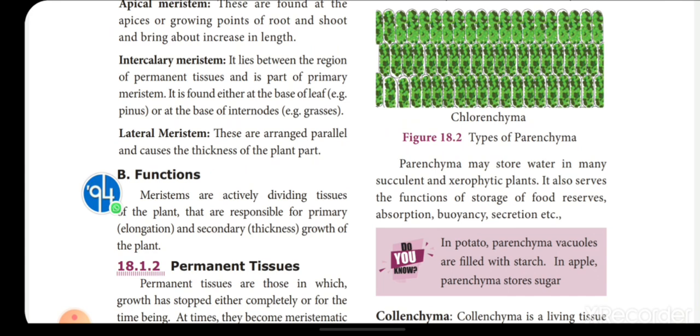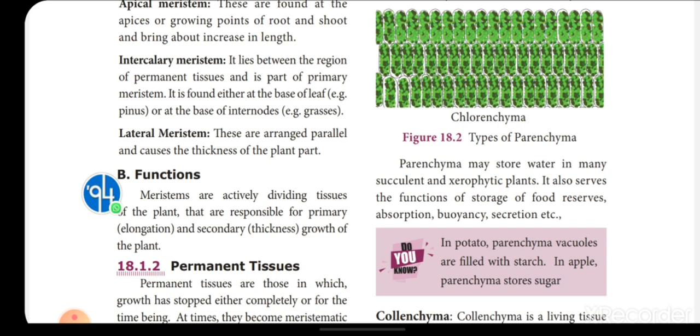When we look at the functions of parenchyma, in aquatic and xerophytic plants it stores water and becomes succulent. In some plants it stores reserve food, and it also serves absorption, buoyancy, secretion, etc. In potato, parenchyma vacuoles are filled with starch. In apple, parenchyma stores sugar. These are the various functions of what? Parenchyma.